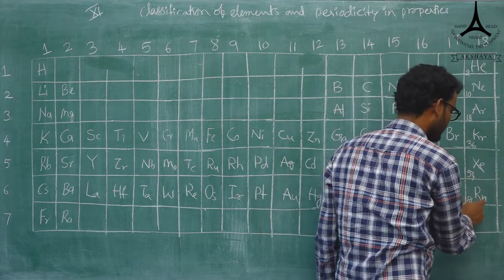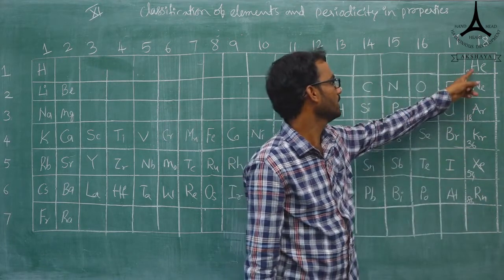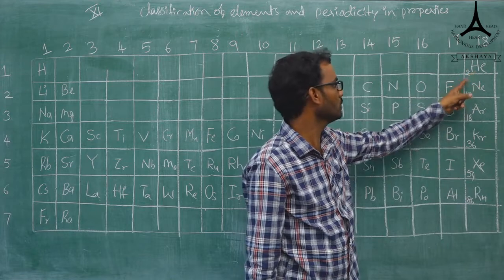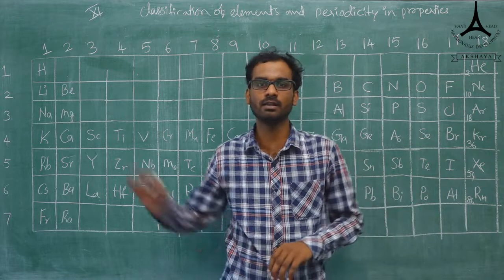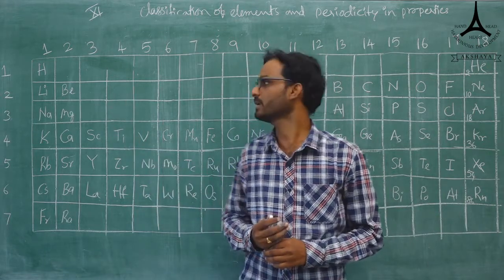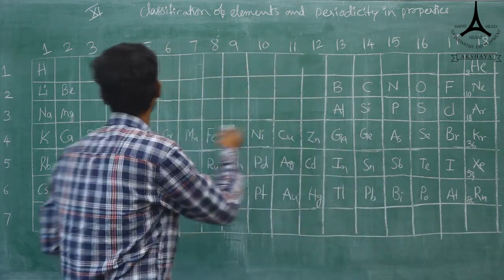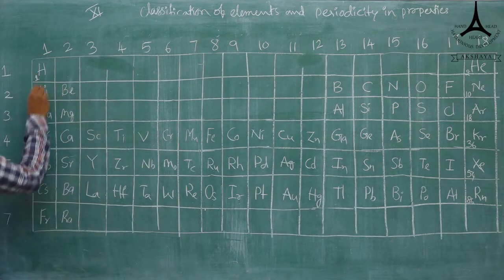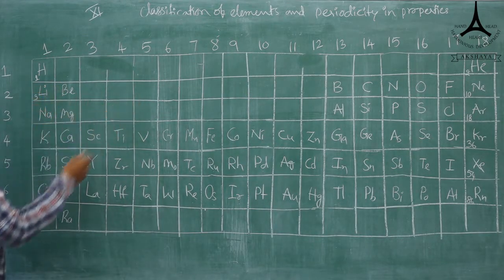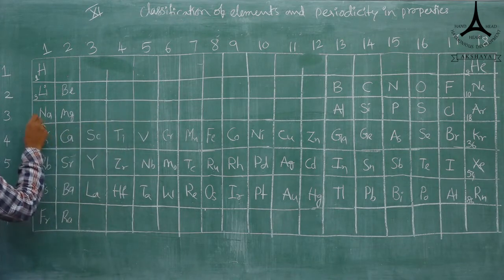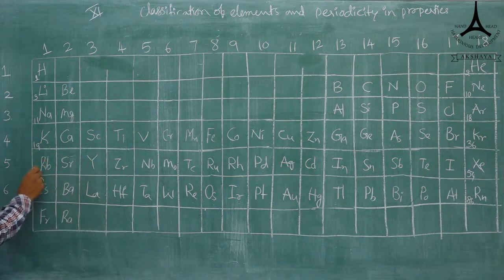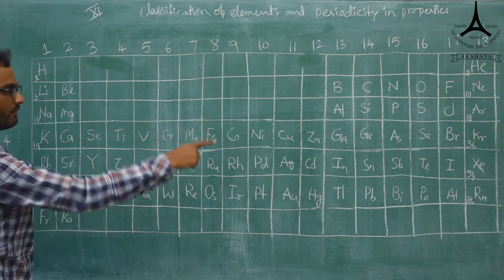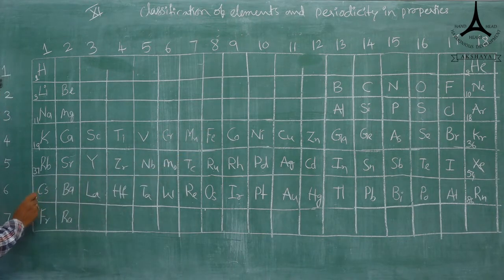These are the atomic numbers for the 0, 18 group: 2, 10, 18, 36, 54 and 86. Then you can get all the other elements' atomic numbers. If 2 is there, this will be 1, atomic number 1, and here 3. 10 is there, here 11. 18 is there, here you write 19. 36 is there, here 37. 54 is there, here 55.